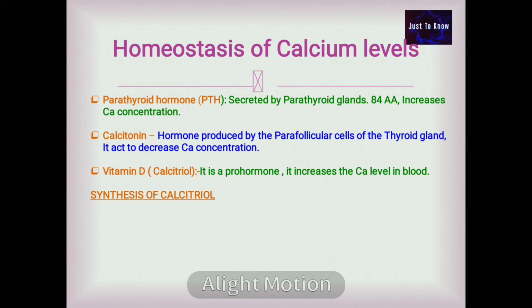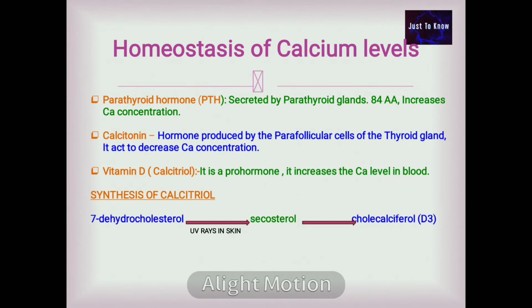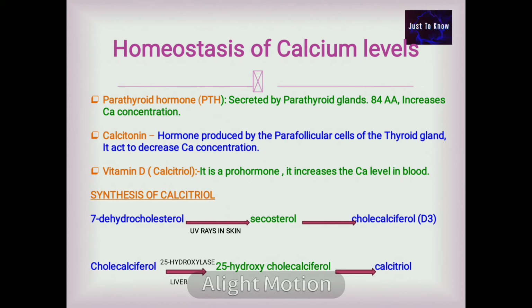Synthesis of calcitriol. Cholecalciferol is synthesized from 7-dehydrocholesterol in the skin under the influence of sunlight. It is then hydroxylated at the 25th position in the liver by 25-hydroxylase and further hydroxylated at the first position in the kidney to form calcitriol.